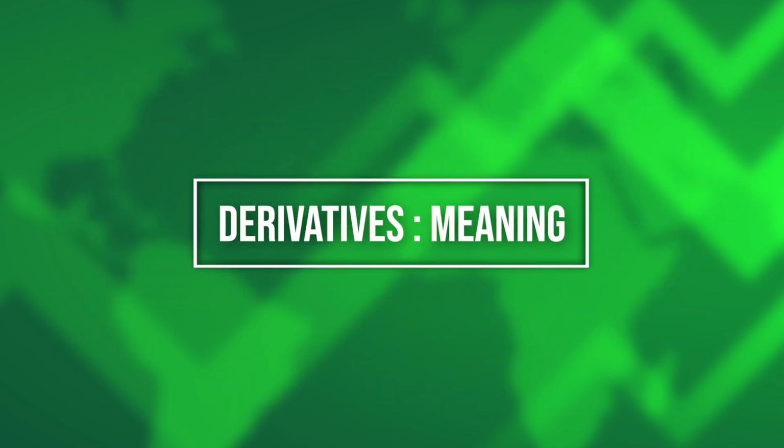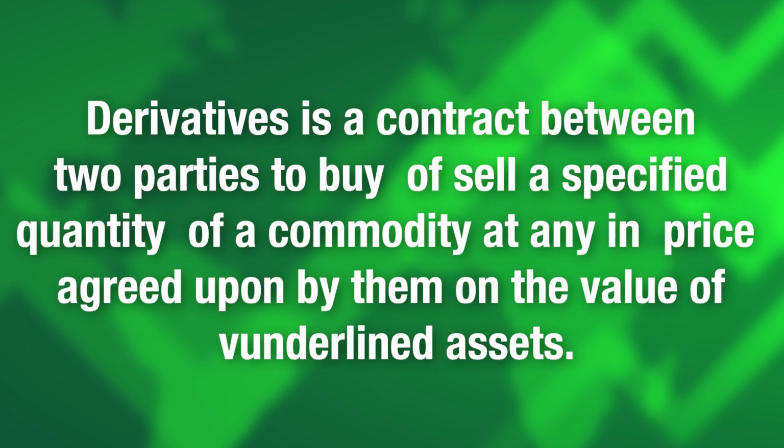Now the question is, what are derivatives? Derivatives are actually contracts between two parties to buy or sell a specified quantity of commodity at any future date and at a certain price agreed upon by them, based on the value of underlying assets. Underlying assets means shares and debentures, stock indices, and commodities.